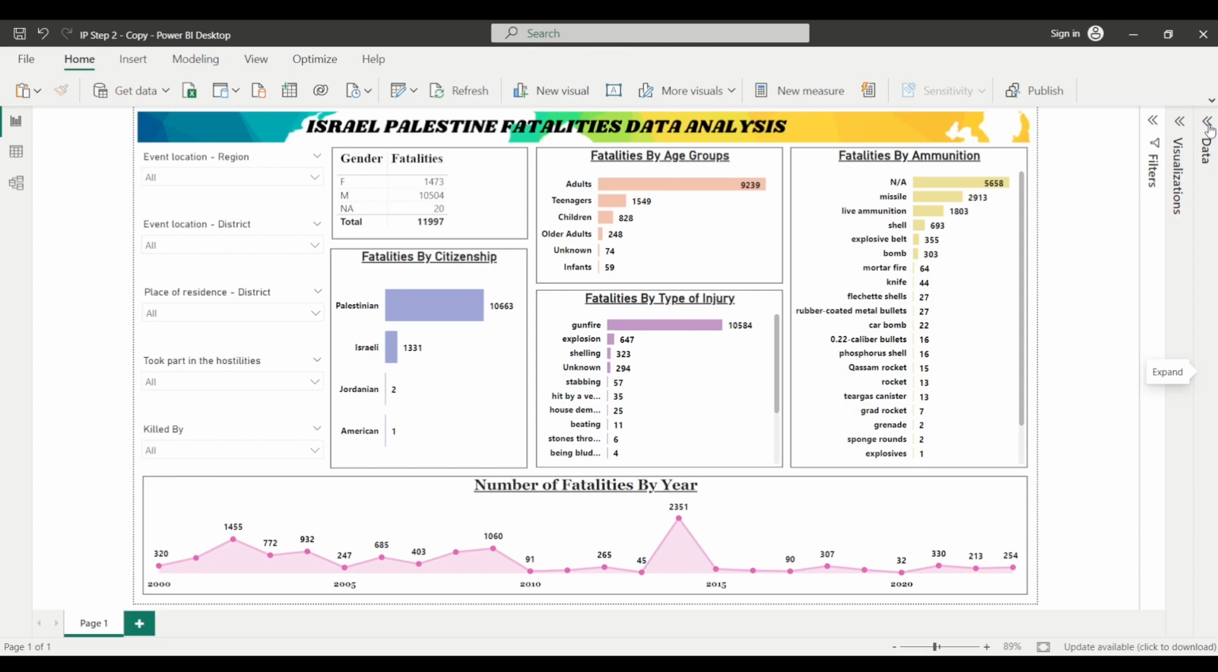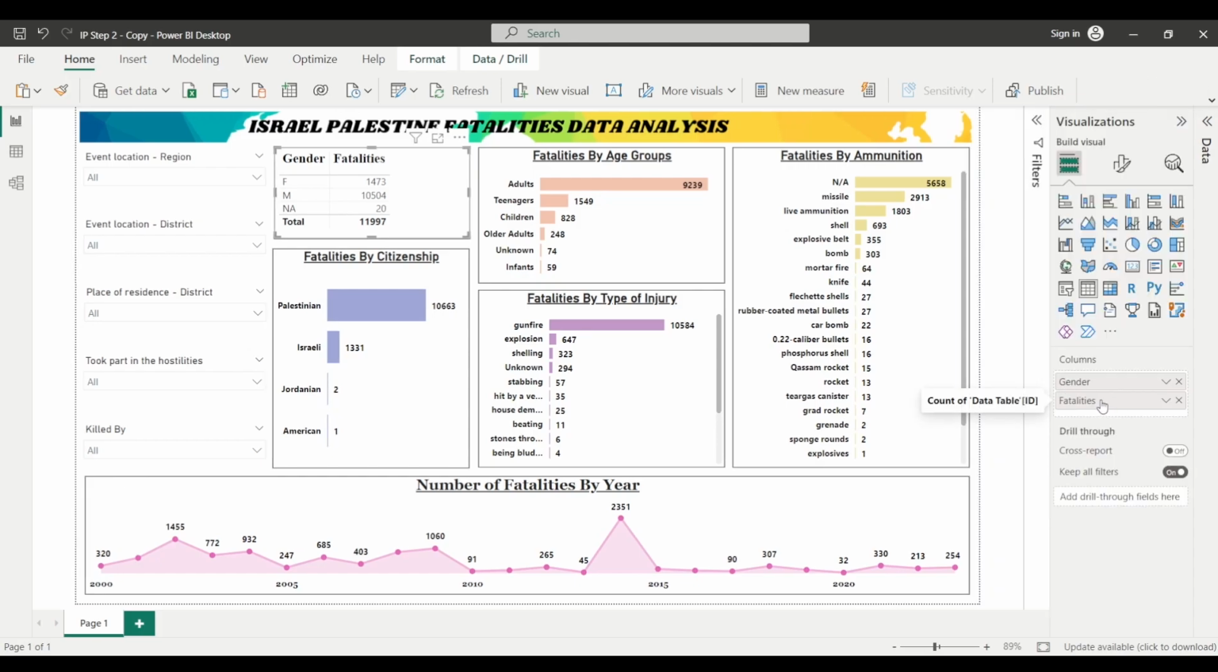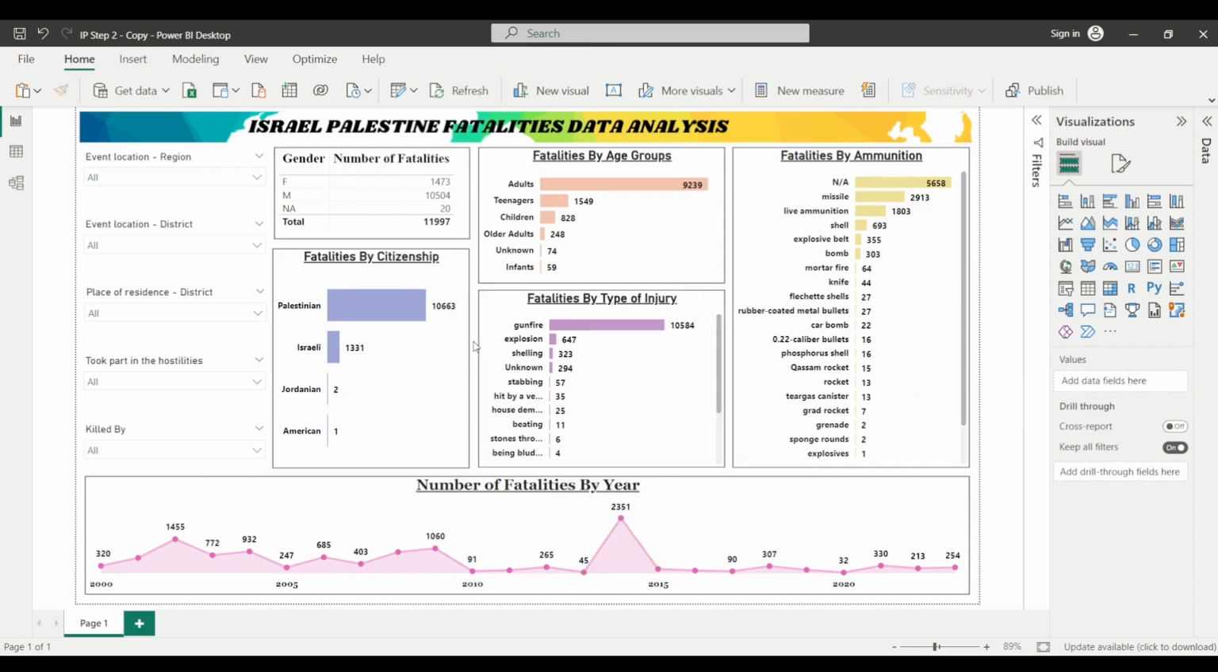That's the thing. Also, for this particular table visual, let's expand the visualization pane, and in place of fatalities, let's write number of fatalities. So it's fine now, and this is a report that we have created.